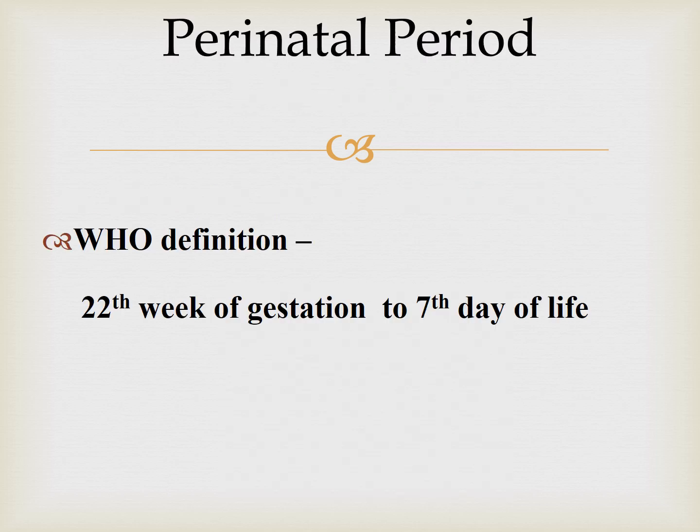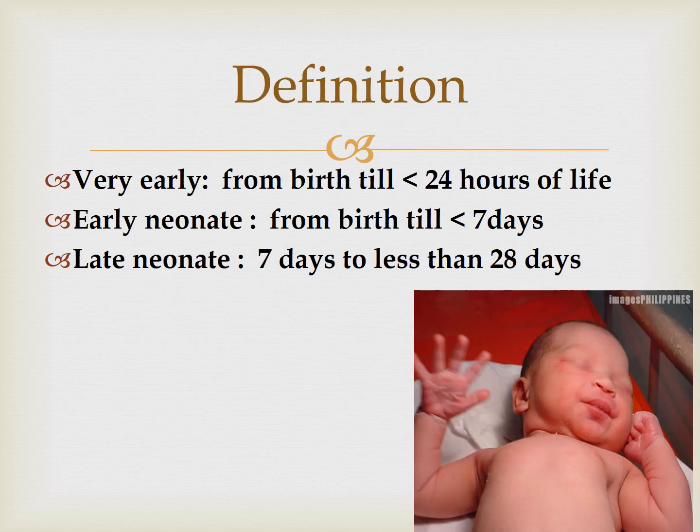Perinatal period: 22 weeks of gestation to 7 days of life. Now come to the definitions. Very early neonate or newborn is from birth till less than 24 hours of life. So these are very early. Neonate is a newborn. Then comes early neonate, from birth till less than 7 days of life. Then comes late neonate, 7 days of life to less than 28 days of life.